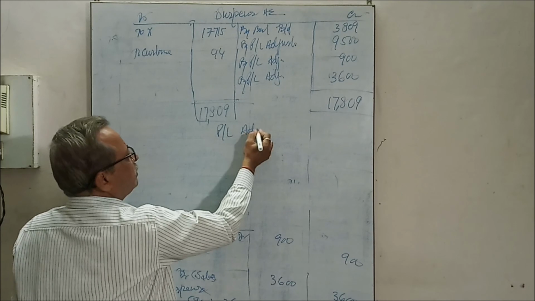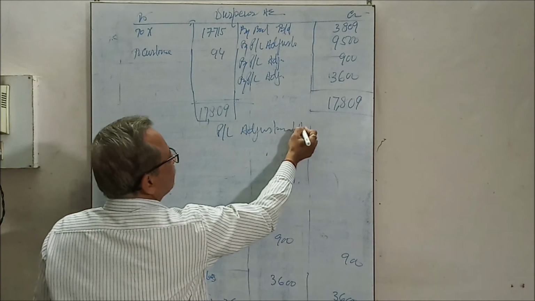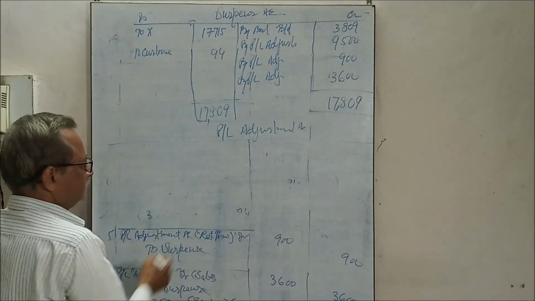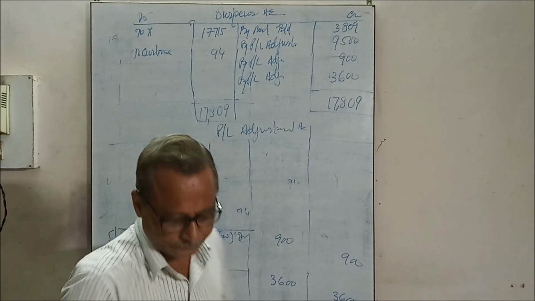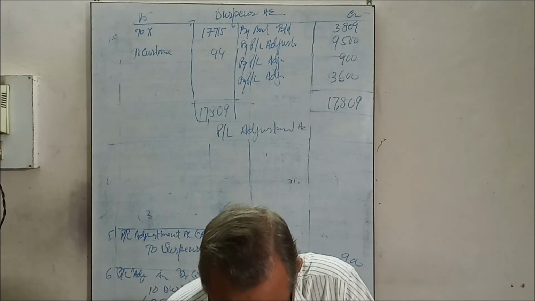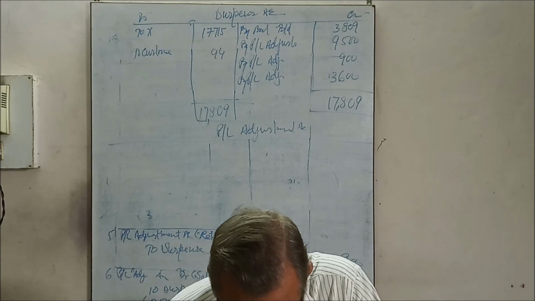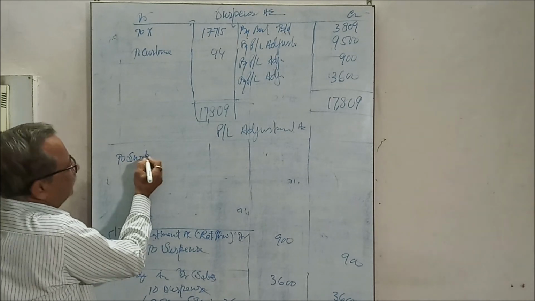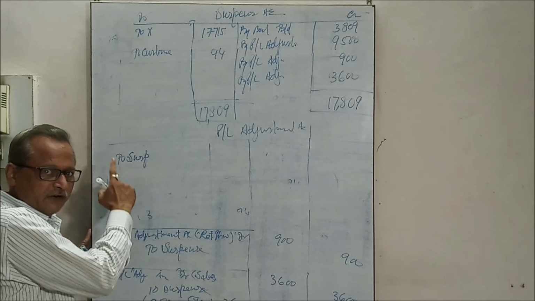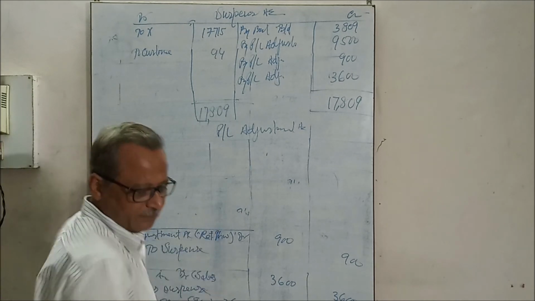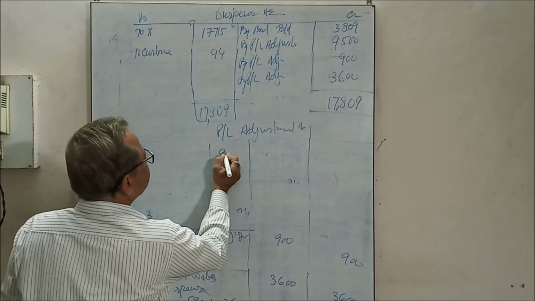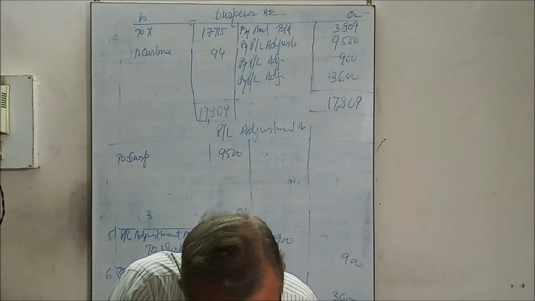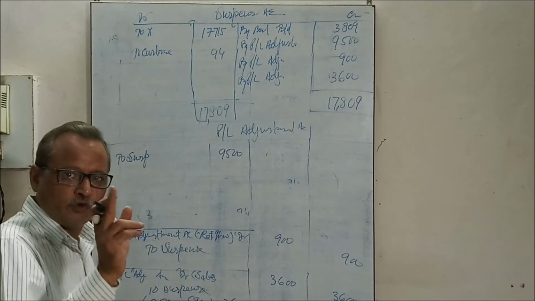Profit loss adjustment account. To suspense account, and depreciation: profit adjustment account debit to suspense, and that amount was 9,500. The furniture account debit to profit adjustment account.